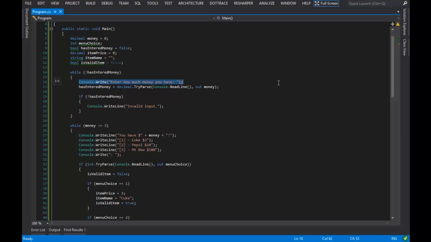Next up, we have a Console.Write that just says enter how much money you have, and then we say hasEnteredMoney equals decimal.TryParse(Console.ReadLine(), out money). We've gone through this code quite a bit already because it does look a little bit scary with its out modifier right here. But again, the whole point of this line is to, A, accept input from the user, try to parse it, return whether or not it was successful in parsing it, and if it was successful in parsing it, store the result in the money variable.